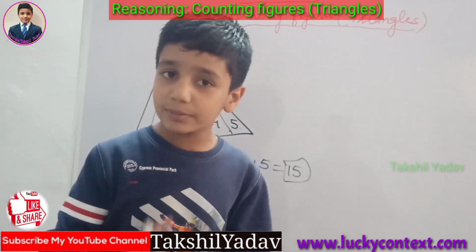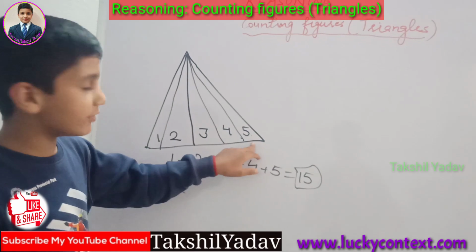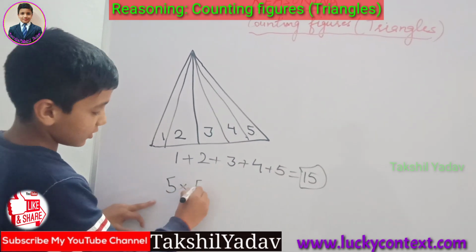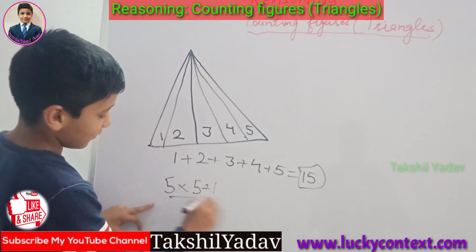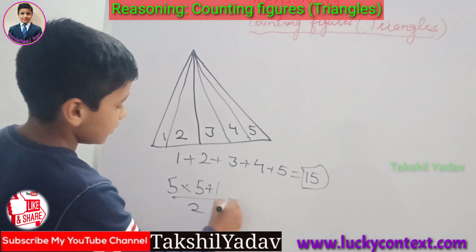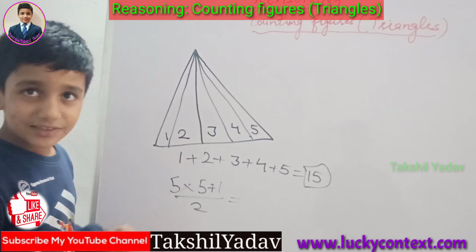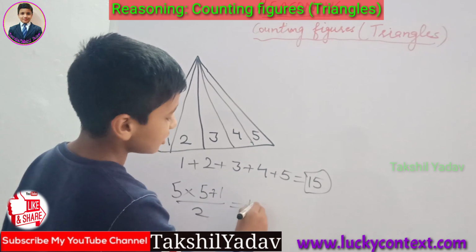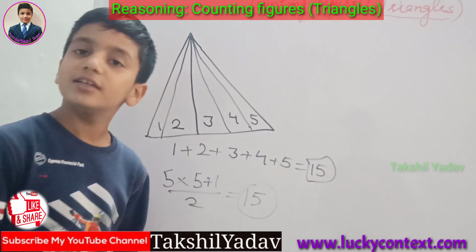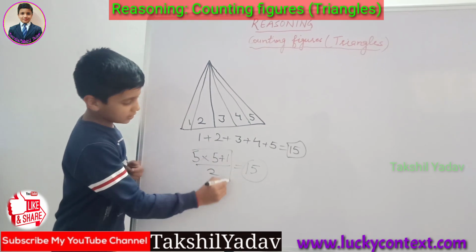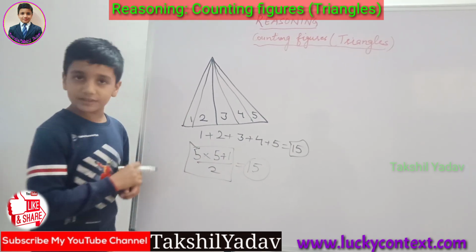Here 5 triangles are being formed, so add 1 to the last one: 5 × (5 + 1) divided by 2, which is equal to 5 × 6 divided by 2, that is 30 by 2, which will give us the answer 15. Same.